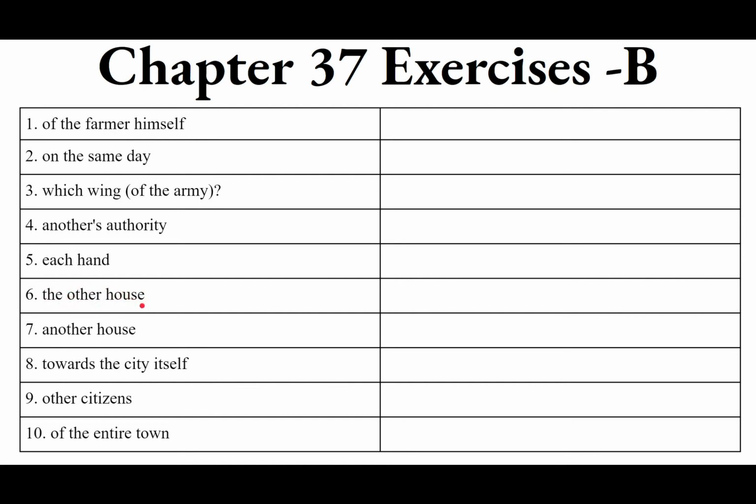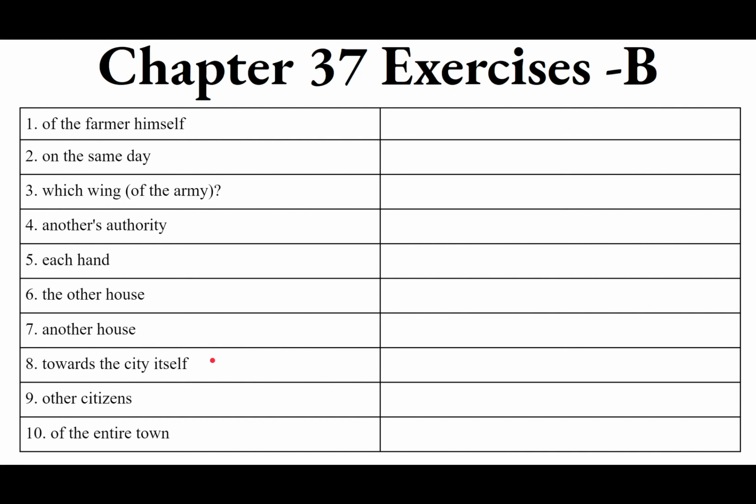So domus altera, as opposed to number 7, another house. There's more than 2. All right, we're going to go see another house. Oh my gosh, we've already seen it. Another one instead of the other one. So this is alius, alia, aliud to agree with domus, feminine. Domus alia. So 6 is domus altera. 7 is domus alia.